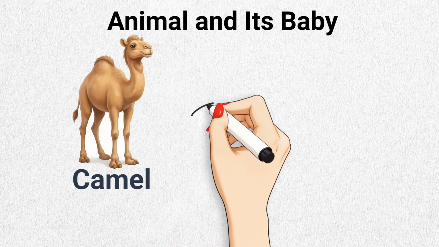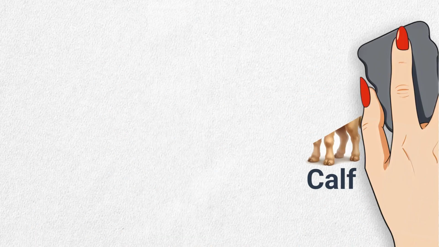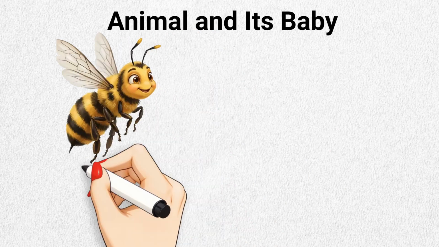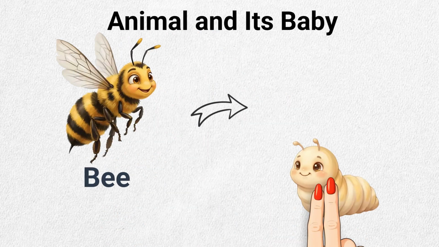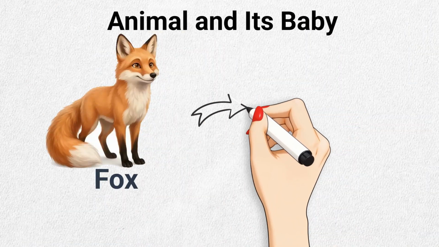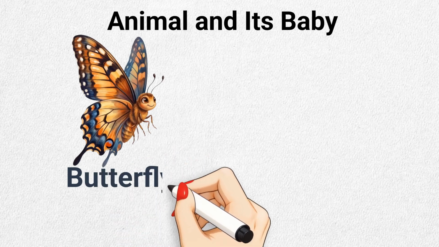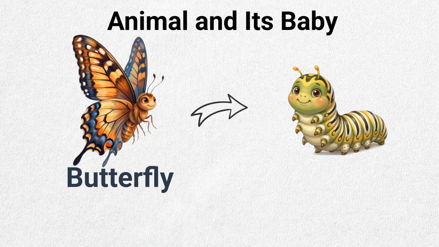This is a camel. Its baby is called a calf. This is a bee. Its baby is called a larva. This is a fox. Its baby is called a kit. This is a butterfly. Its baby is called a caterpillar.